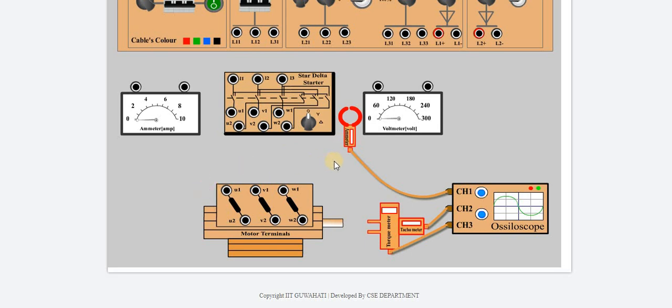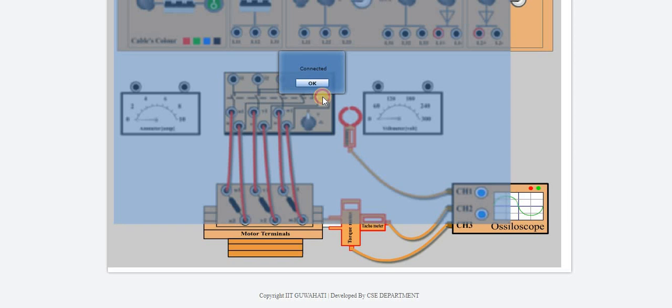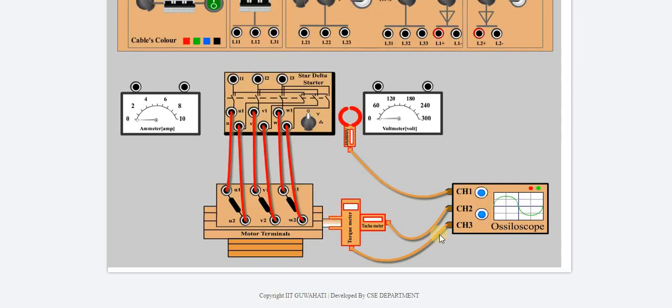Let's connect these things. This is U1, this is V1, this is W1, and this is U2, this is V2, this is W2. Clear? Now we can put the coupling here, the torque meter and tachometer.